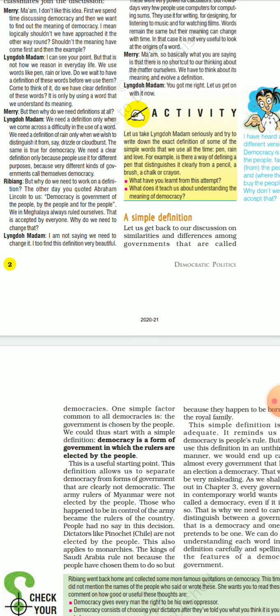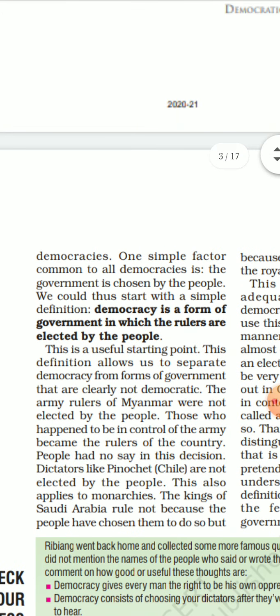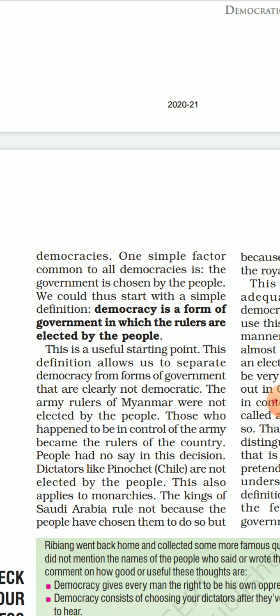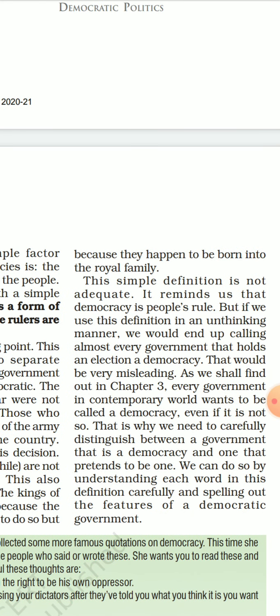This definition allows us to separate democracy from other forms of government that are clearly not democratic. The army rulers of Myanmar were not elected by the people. Those who happened to be in control of the army became the rulers of the country. People had no say in this decision. Dictators like Pinochet in Chile were not elected by the people. This also applies to monarchies. The king of Saudi Arabia rules not because the people have chosen him, but because he happens to be born in the royal family. So this is not democracy.